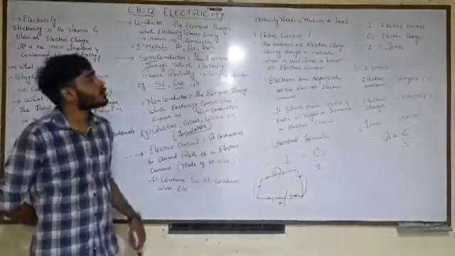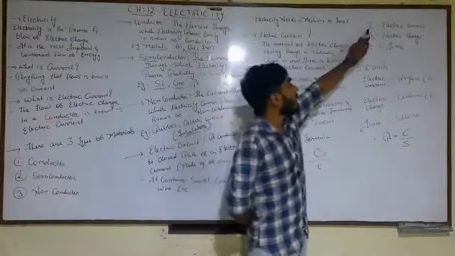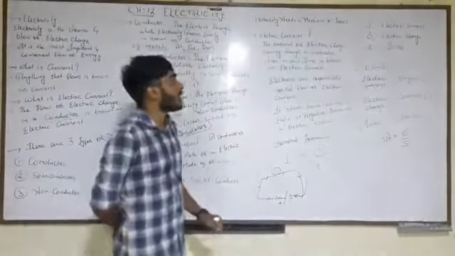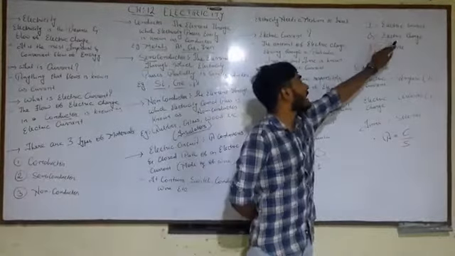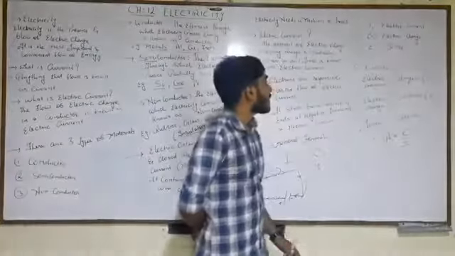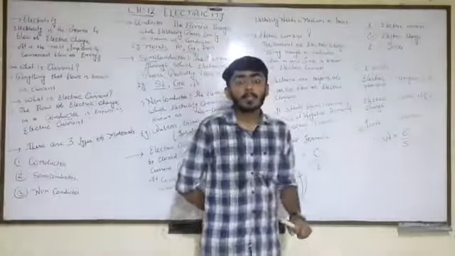Fine. I is equal to Q upon T. Here, I is the electric current, Q is the electric charge, and T is the time taken. So I becomes I is equal to Q upon T.